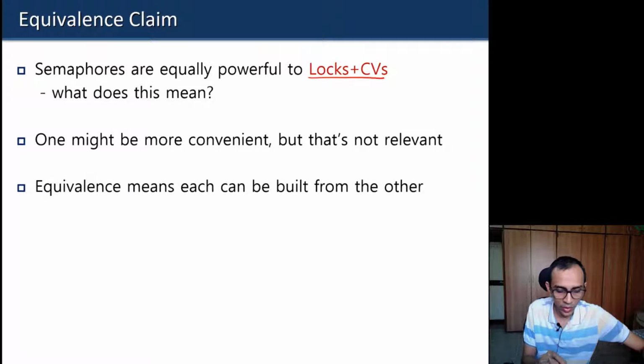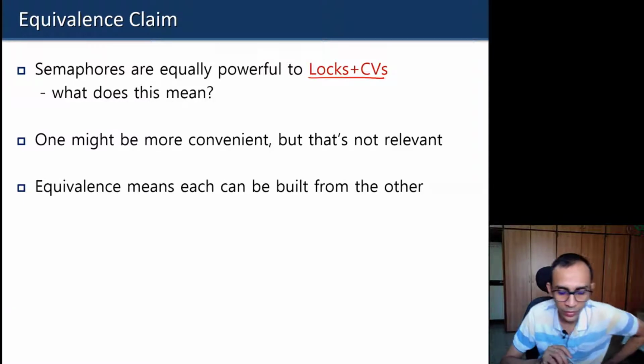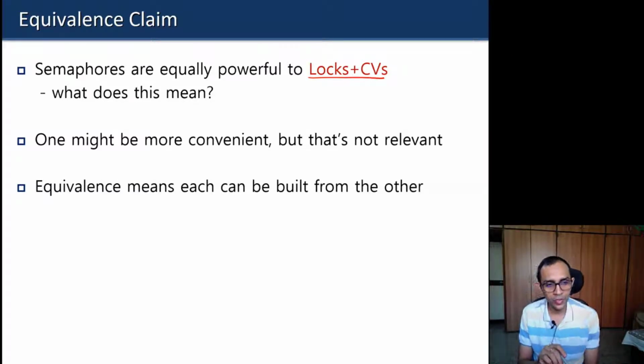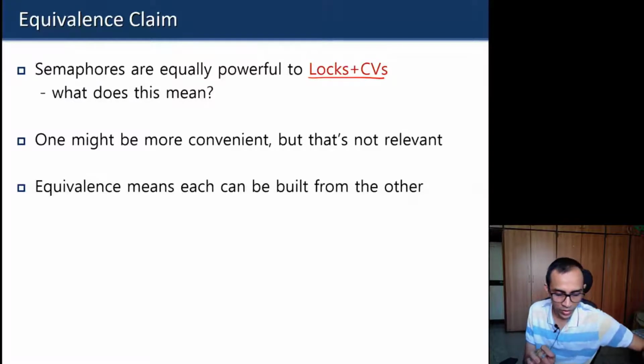However, it is not necessary that you should always use semaphore. Sometimes it may be more elegant to use locks and condition variables. That depends on the condition that you have to impose. Sometimes it is more natural to think in terms of condition variables and locks, for some it may be easy to think in terms of semaphore, but you can do it either way. It's not hard and fast that you have to choose one or the other.